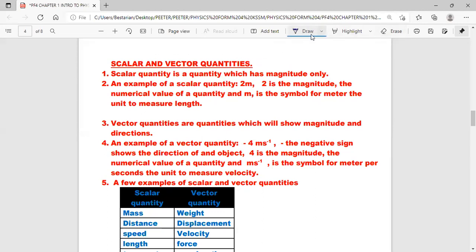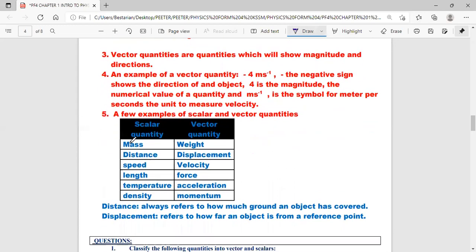Example, as we discussed, when you're measuring time, time is a perfect scalar quantity because there's no direction. But when you measure gravitational acceleration, the force of weight, it's always towards Earth, right? So that's a force because there is a direction for the force of weight. So that's a vector quantity. If you see here, the examples of scalar: mass, distance, speed, length, temperature, density. All these are actually scalar quantities.